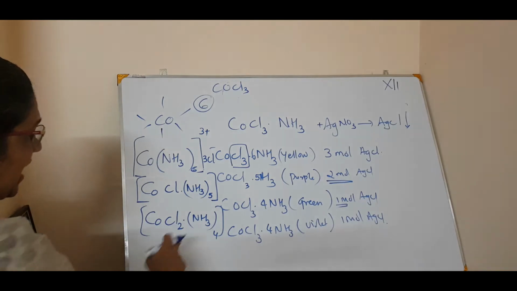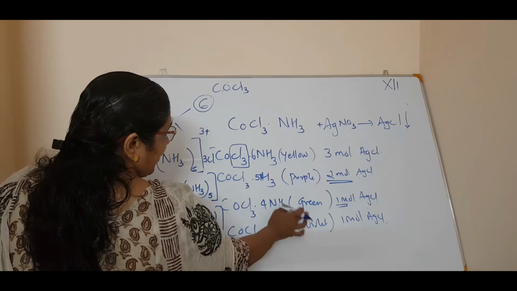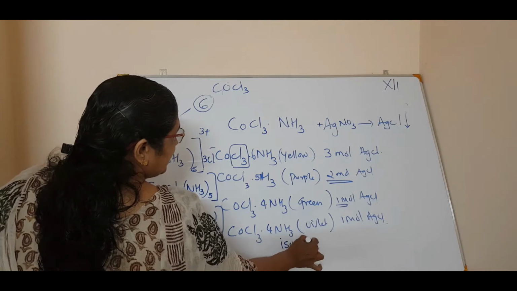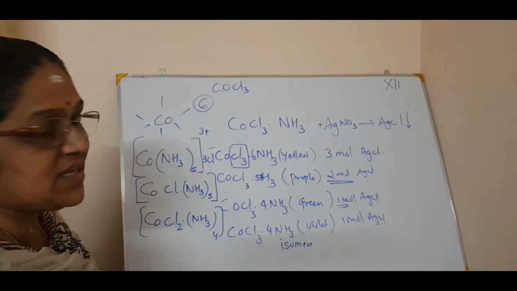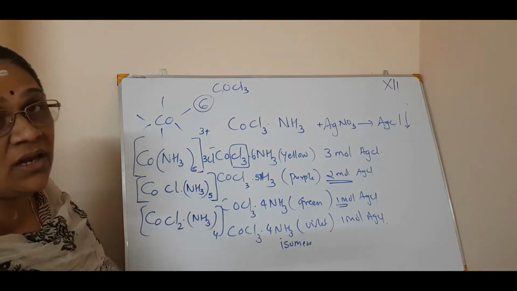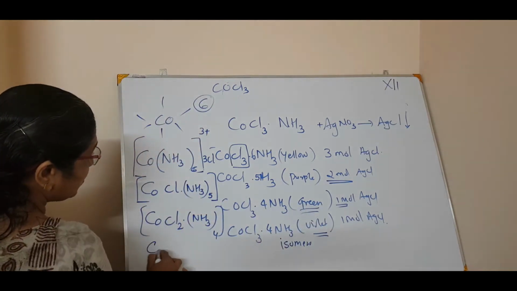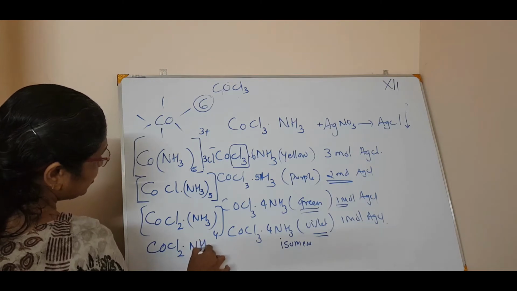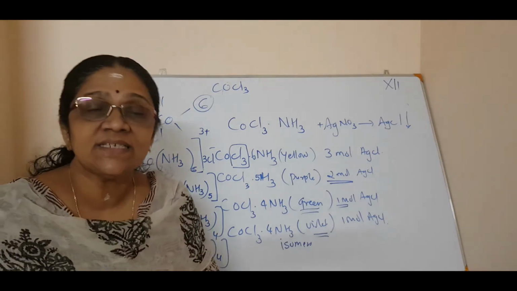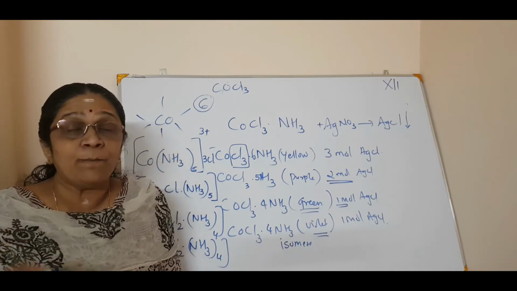Correct. Now the last one is also the same. These two are the same, but they are different compounds: one is green and one is violet. So these two are isomers, with the same molecular formula but different properties. That is why I specially wrote green and violet. In this case also the same happens, that is CoCl2 NH3 4 times. So all together, 6 groups are directly bound to the central cobalt atom or metal atom.